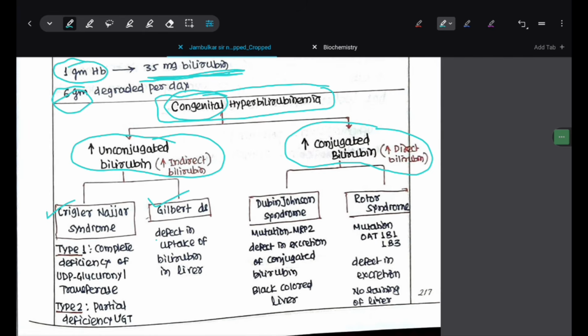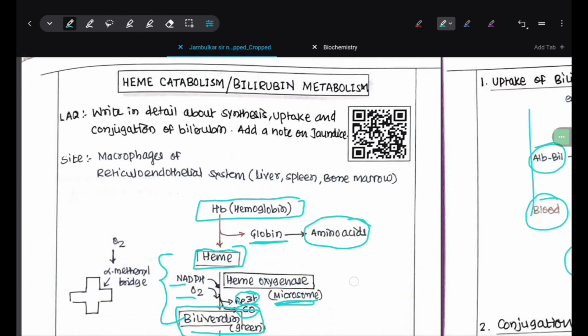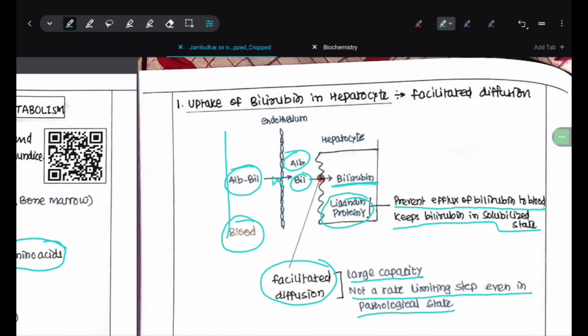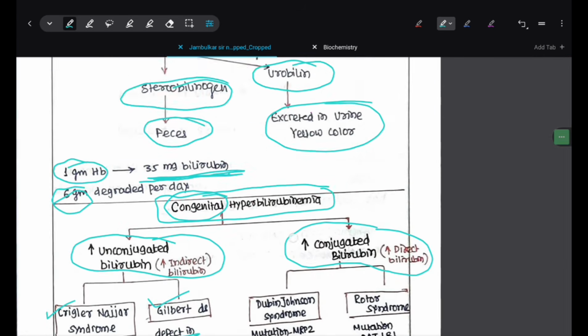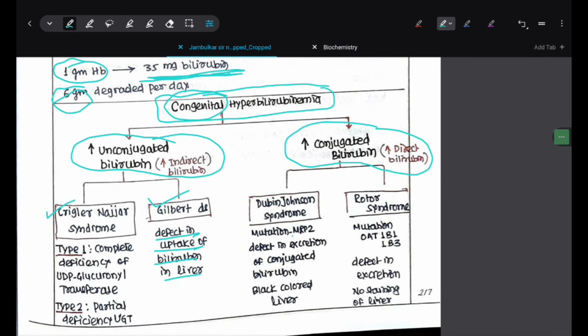In Gilbert disease, there is a defect in uptake of bilirubin into the hepatocyte from the bilirubin-albumin complex, and there is also a defect of conjugation. In Dubin-Johnson syndrome, there is a mutation of multi-drug resistance protein 2, by which there is a defect in excretion of conjugated bilirubin.